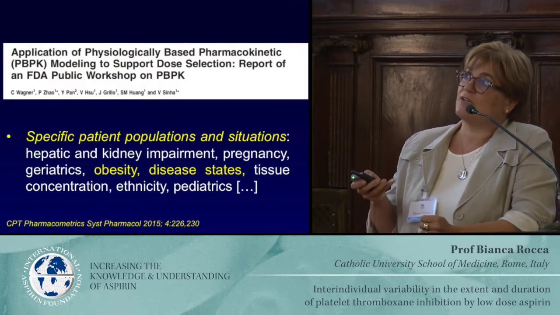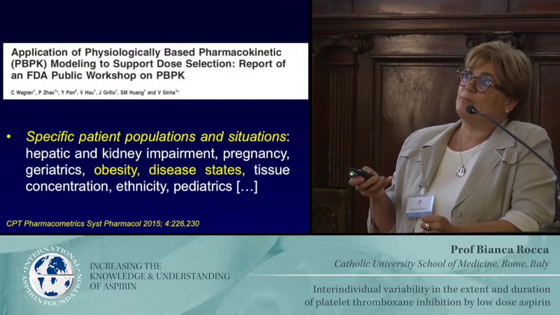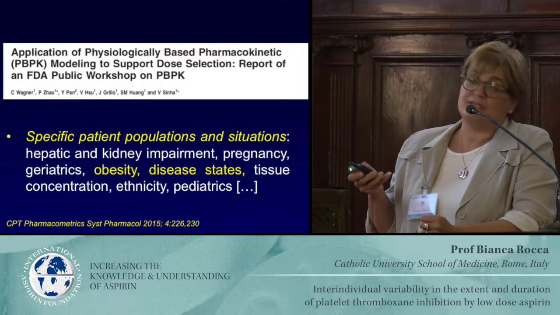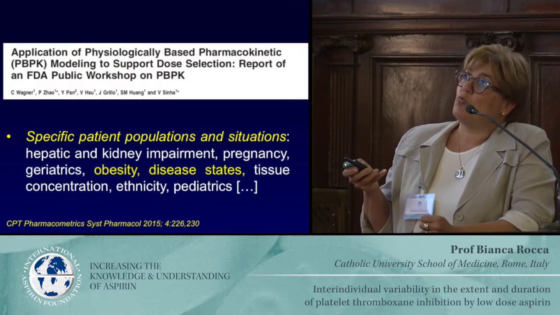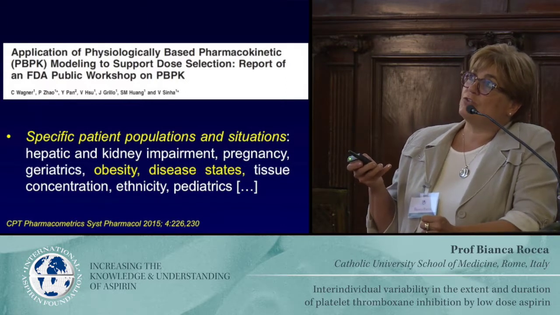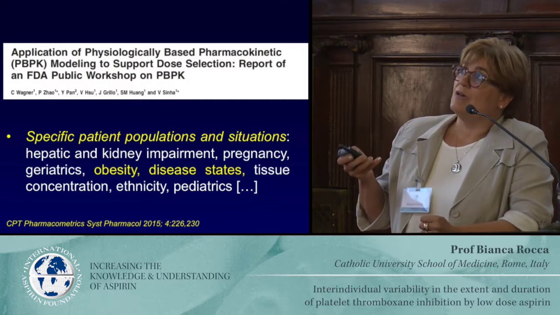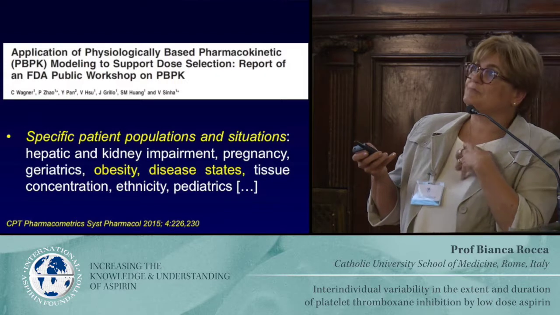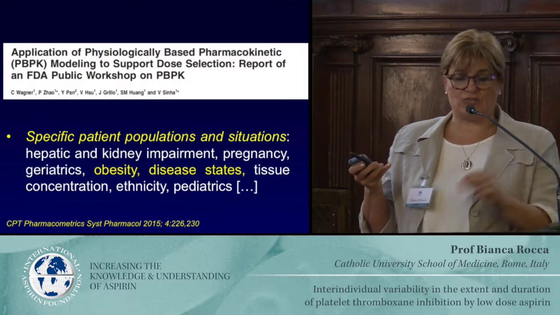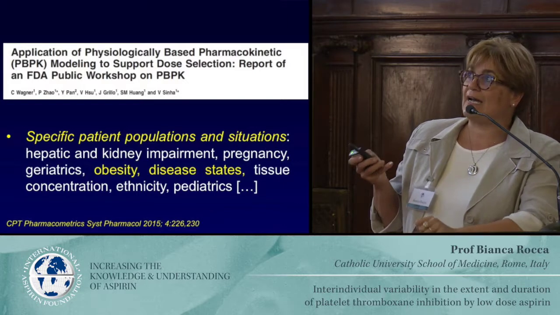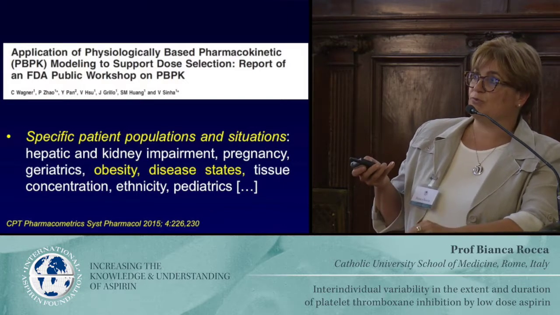This is the first, I would say, very important paper from a public workshop of the FDA. There is an update this year about the application of this in silico model, this physiologically based pharmacokinetic model, to support dose selection. Which is very important because it highlights an unmet therapeutic need.